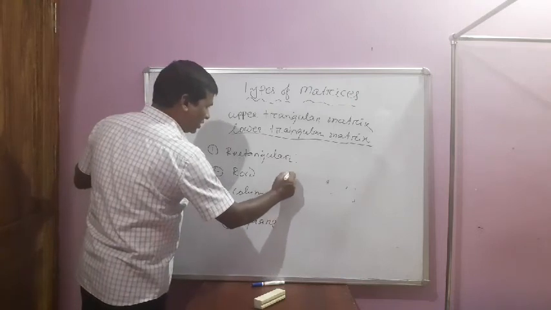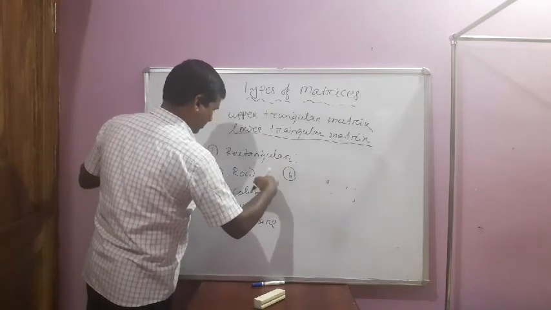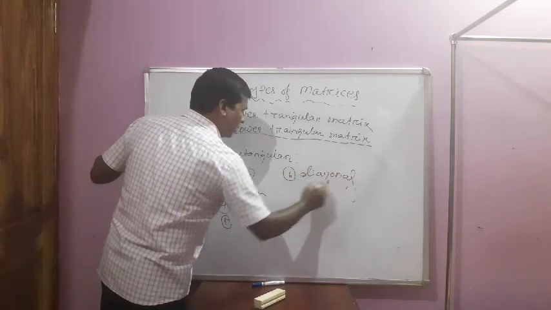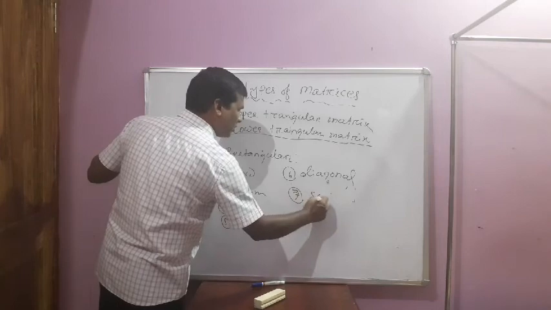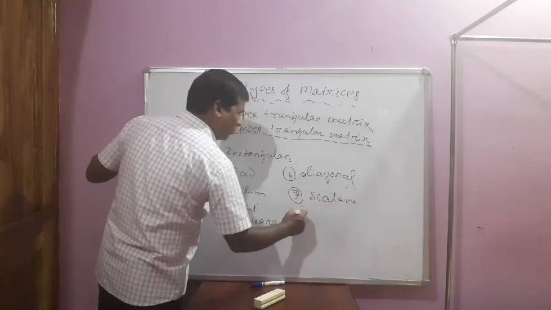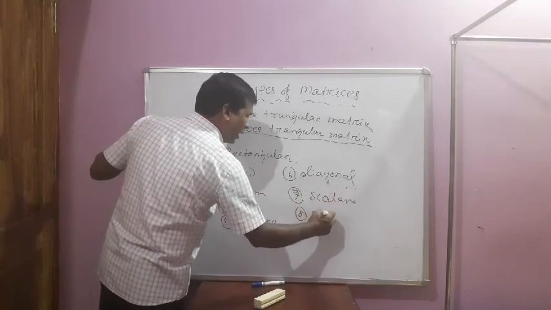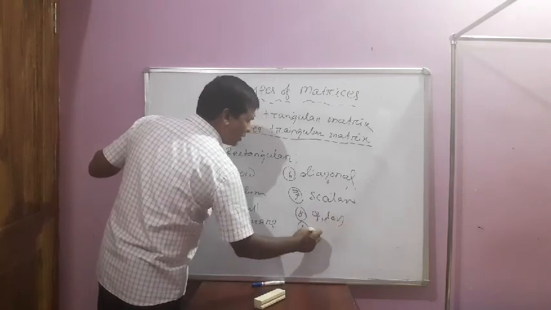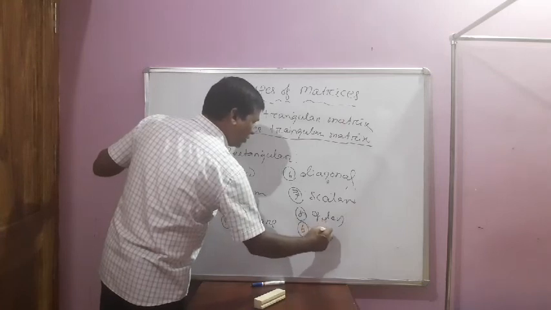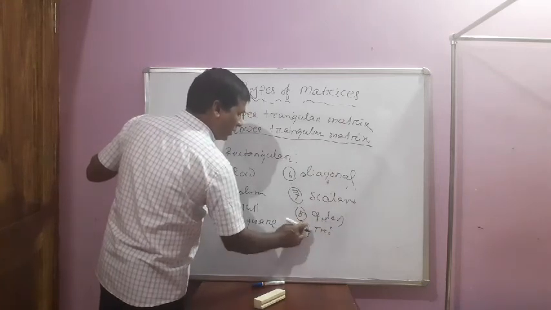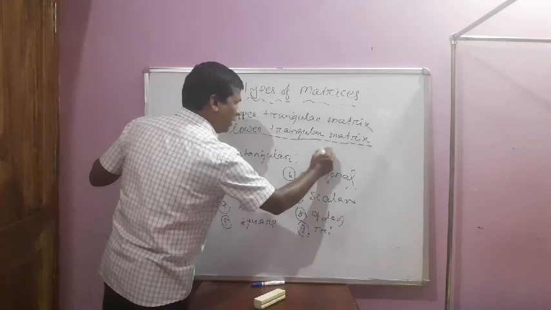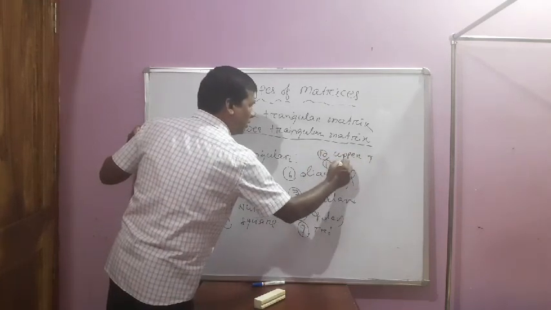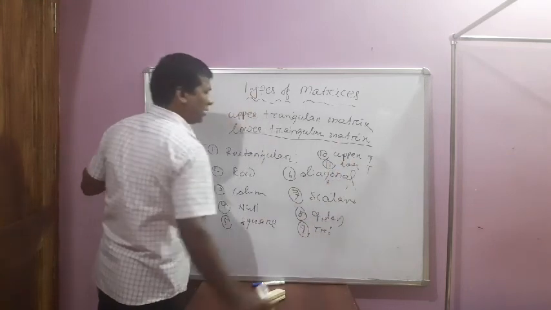Number 6, diagonal matrix. Number 7, scalar. Number 8, identity matrix. Number 9, triangular. Number 10, upper triangular. Number 11, lower triangular.